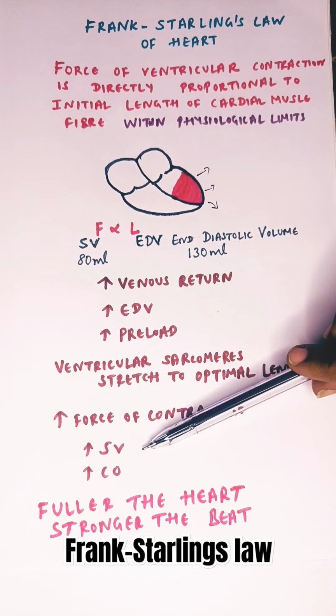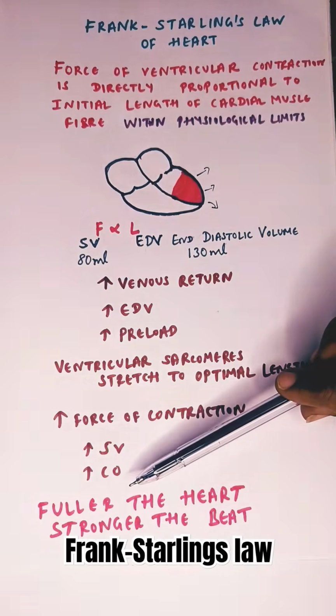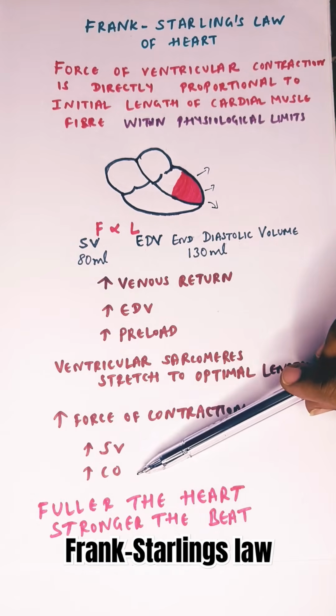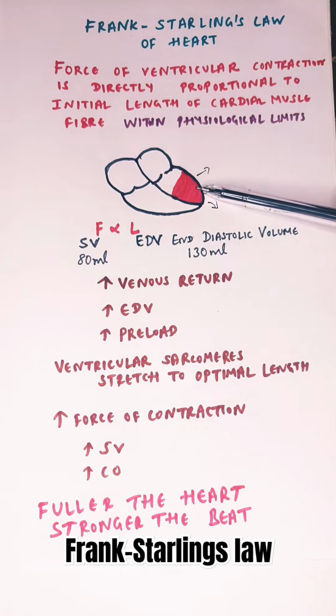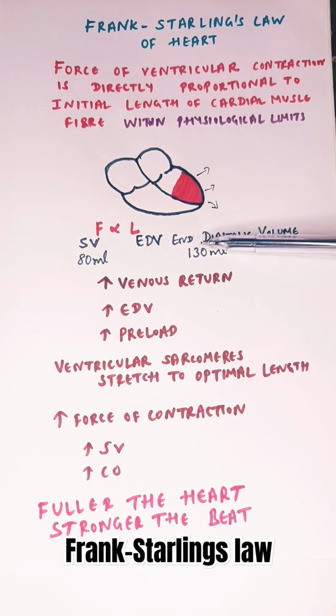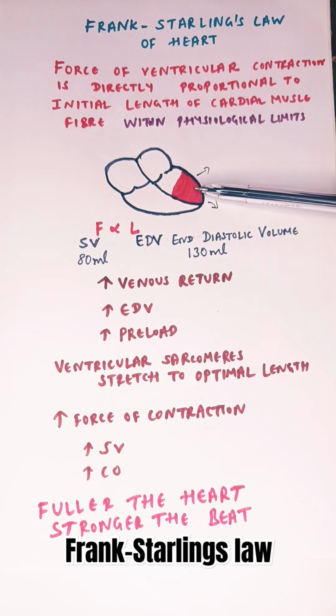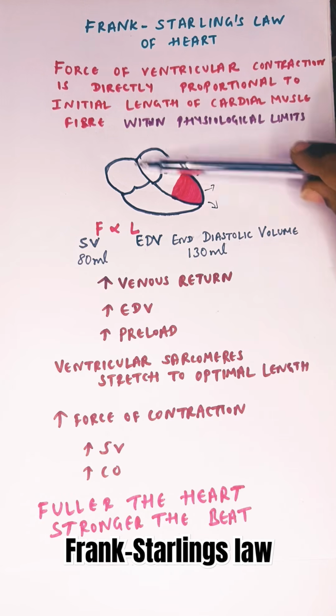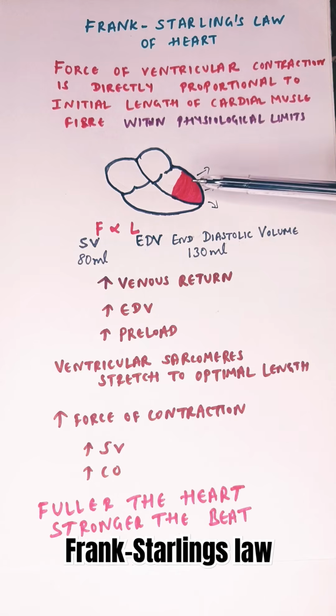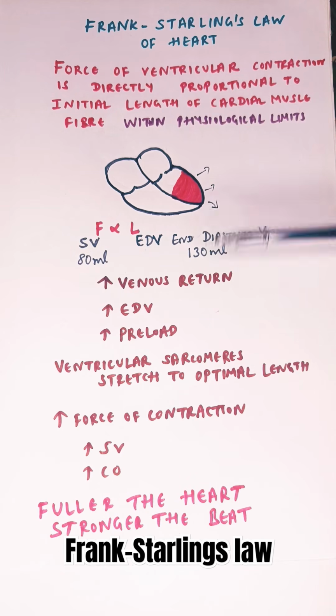This increases the stroke volume. When you consider it for 1 minute, your cardiac output increases. Stroke volume is the amount of blood ejected out of the ventricle for one contraction, meaning out of 130 ml of end diastolic volume, once the ventricle contracts, about 80 ml of blood goes out. That ejection of blood per beat we call the stroke volume.